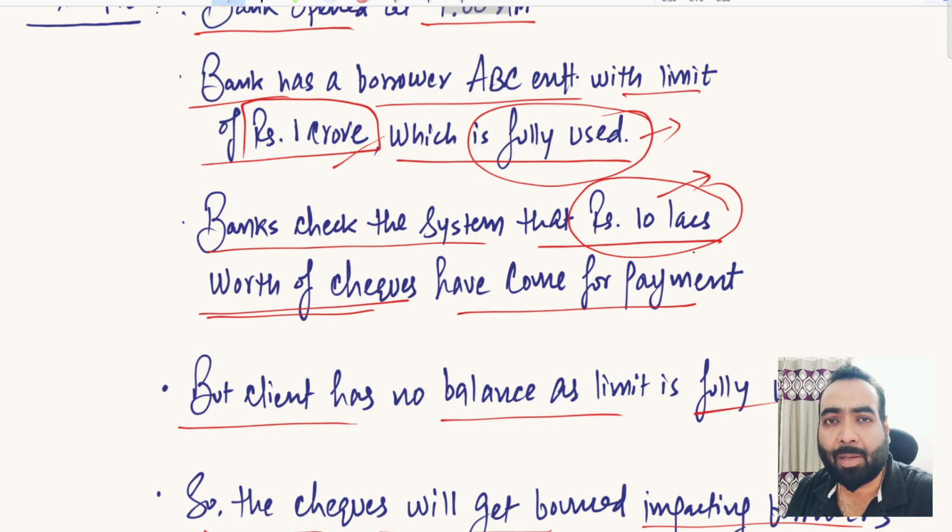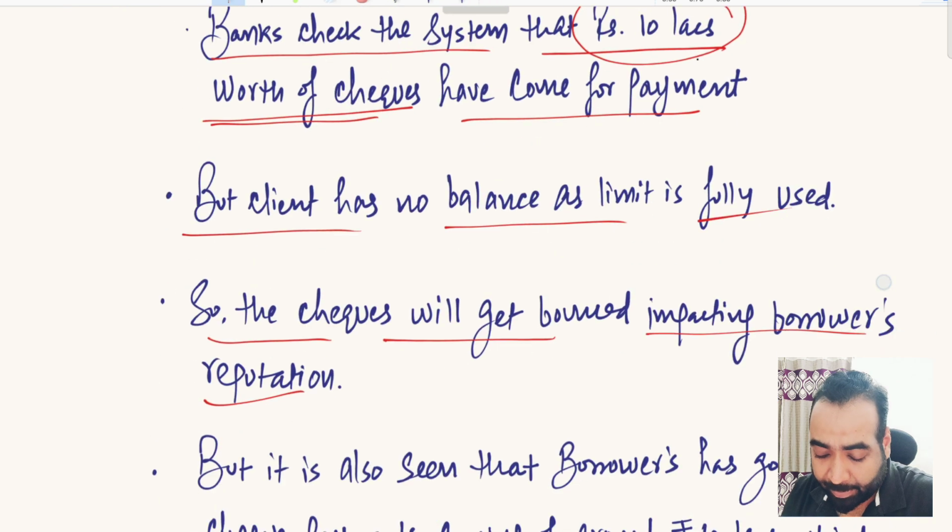Primarily, it is the duty of the client only. It is the duty of ABC Enterprises that they manage their funds effectively in their banking. It is not primarily the duty of the bank. The bank has full right to bounce these checks if there is no balance available. But considering some special circumstances, there is one additional thing that banks can do, that is intraday TOD. Let's see how that happens.